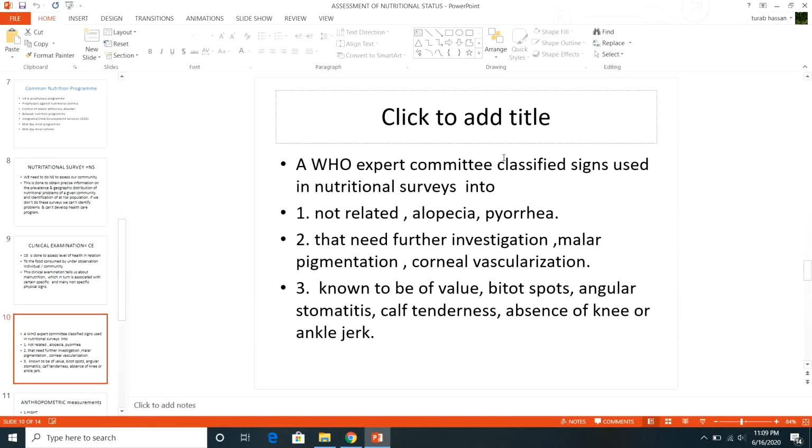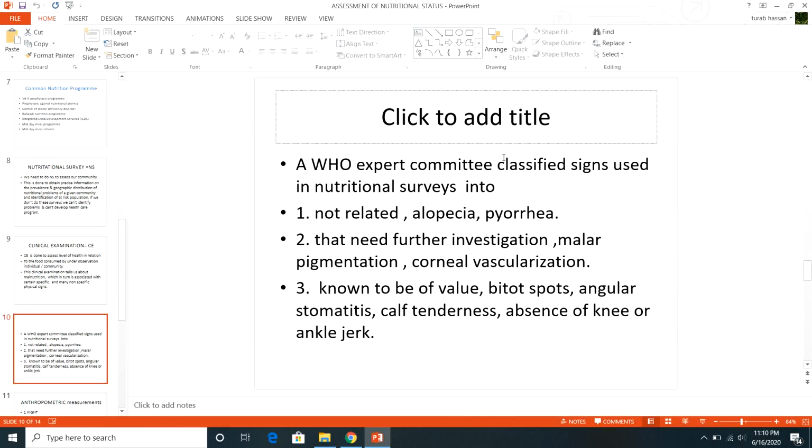The WHO expert committee has classified signs used in nutritional surveys into 3 categories. Number 1, those not directly related; number 2, those which need further investigations; and number 3, those which are very specific.